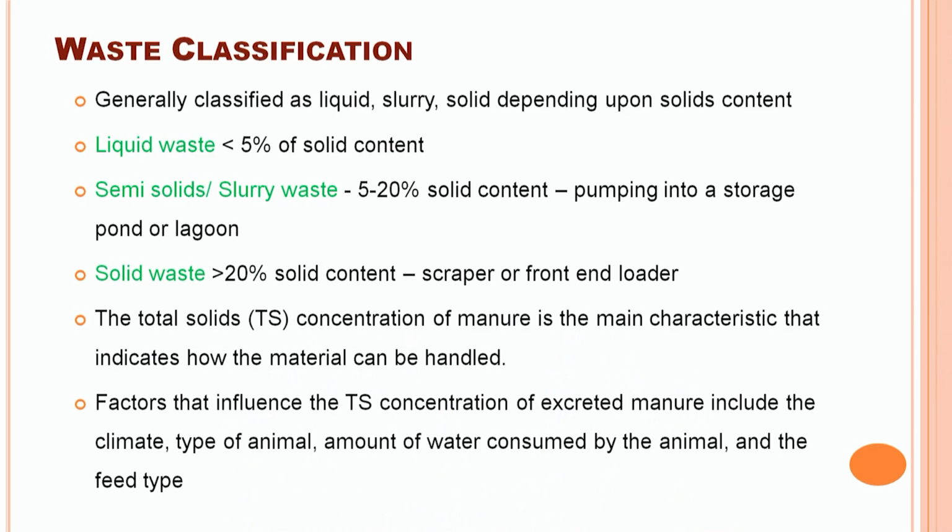equipment are used. Factors that determine the total solid concentration in any animal waste depend upon the climatic condition, whether it is a dry region or a heavy rain area; the type of animal, as in the case of buffalo, where a large quantity of water is voided along with the waste; the amount of water consumed by the animal; and the type of food given to the animal, as in the case of succulent fodder, where more water is voided with the animal waste.